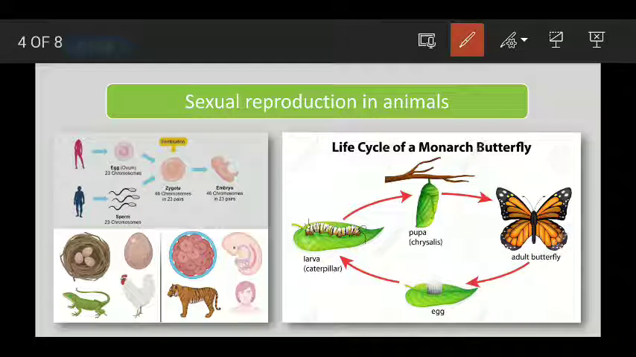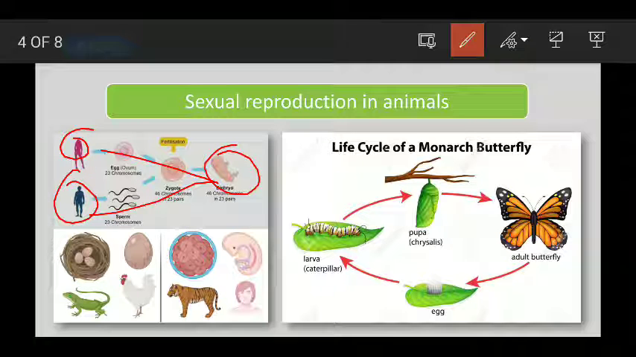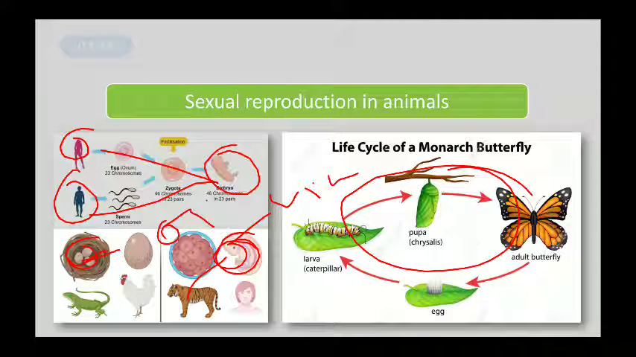Now we saw sexual reproduction in animals, where two parents are required to form a baby. Then we saw that there are some animals which do not give birth directly to young ones. They first produce an egg, and then it gives birth to the young one. Whereas there are some animals that give birth directly to young ones. Those who first produce eggs are called oviparous, and those who give birth directly to young ones are called viviparous. Then we saw the life cycle of the monarch butterfly.